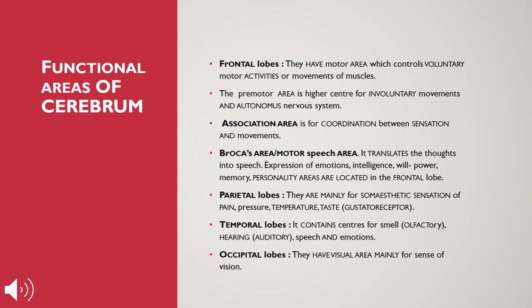Next, after the frontal lobe, is the parietal lobe. It is mainly for sensation of pain, pressure, temperature. The temporal lobe contains centers for smell and hearing, speech and emotions. And the occipital lobes have the visual area, mainly for the sense of vision. So these are the four lobes which have the different functions of the cerebrum.